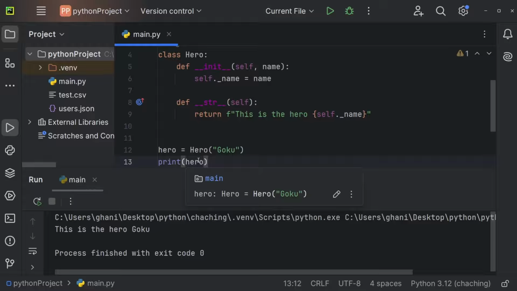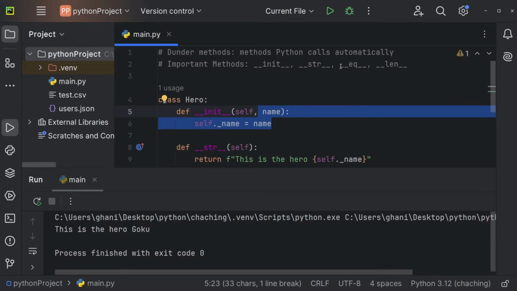So when printing an object, Python will automatically call the dunder str method for you and execute whatever we have defined right here. If you do not define this one, Python will of course automatically call the built-in dunder str method for you. Similarly, when calling the constructor without defining the dunder init method, Python will also automatically call dunder init for you, but without parameters.